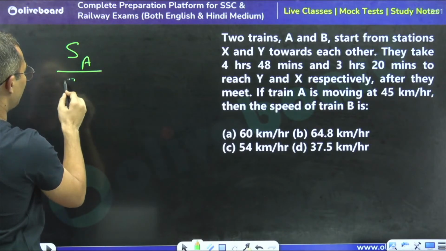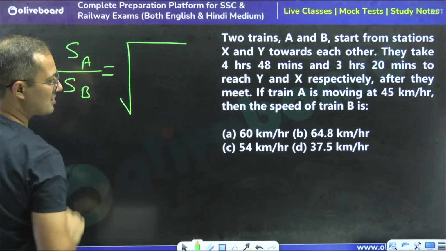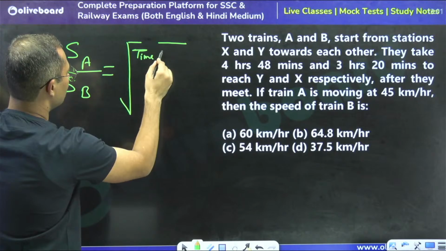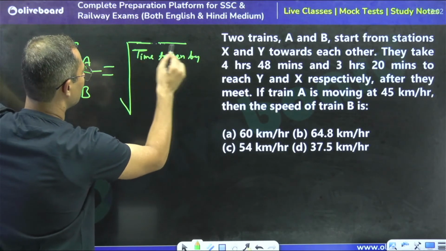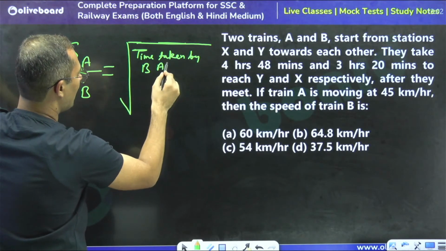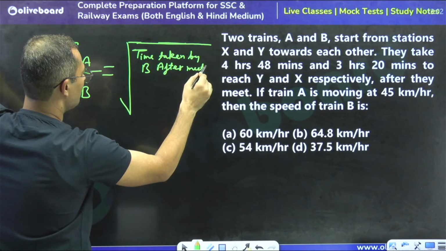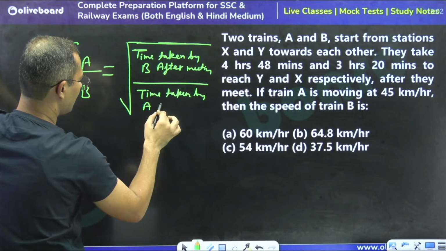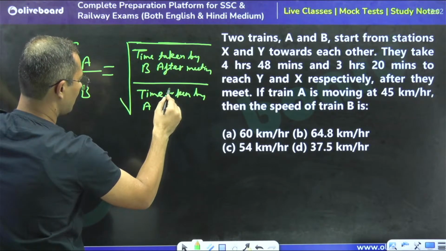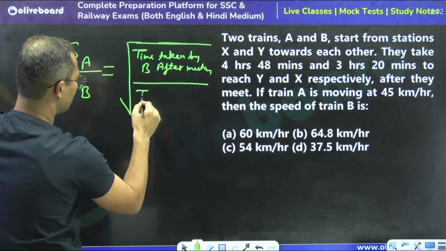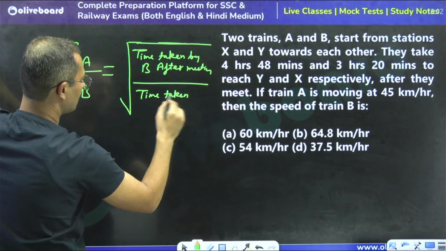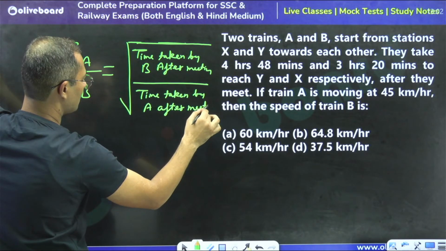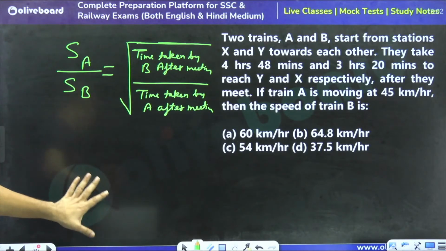Speed of A divided by speed of B is going to be, so this is the short formula, the square root of the time taken by B after meeting divided by the time taken by A. Just use this formula to do this question.